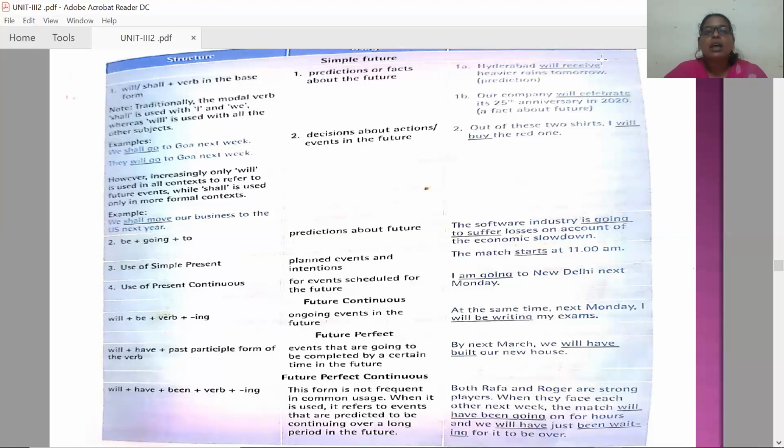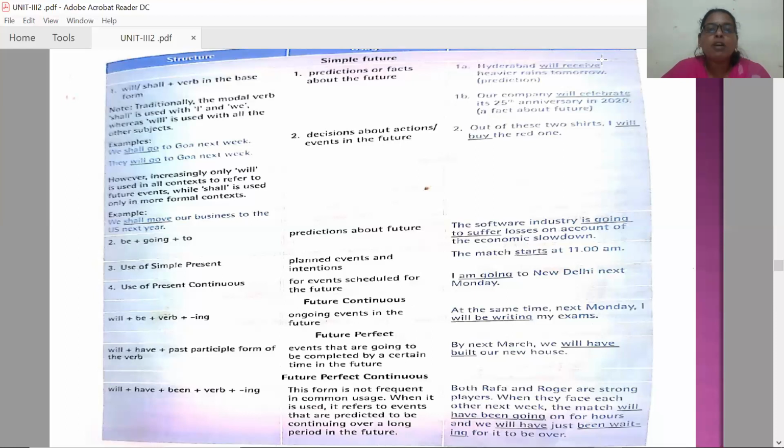One more usage is simple present for a planned event and intentions. The match starts at 11 a.m. Simple present usage can also be done for simple future. Next, you can use present continuous also for simple future, like for events scheduled for the future, and planned events and intentions. I'm going to New Delhi next Monday.